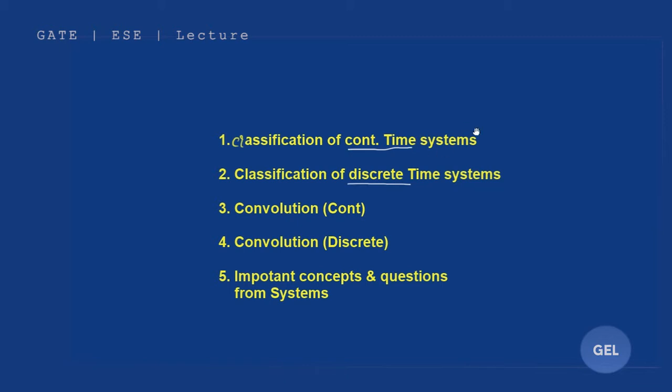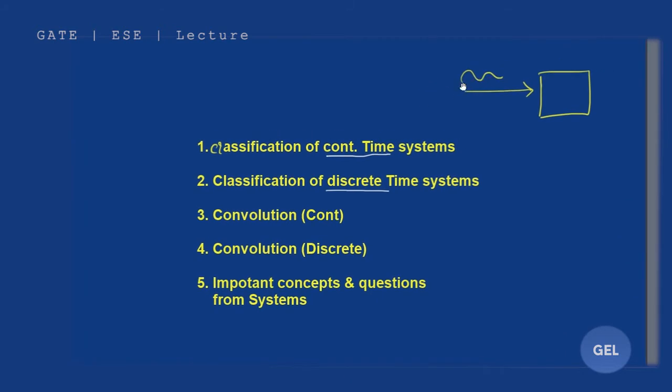It's not signals, it's systems. Listen to this carefully. There is a system, and whatever we provide to it is signals. In the signals module, we used to do classification of signals, but here we are doing classification of systems. Please have crystal clear clarity on this before proceeding. Now we will do continuous time systems, then discrete time systems.